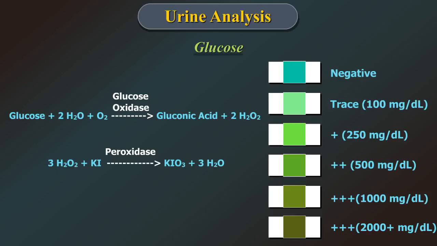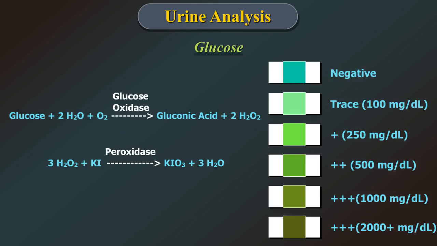Alkaline urine, that is a pH of more than 6, can be seen in urinary tract infection, renal failure, vomiting or anorexia nervosa, alkalosis, or a vegetarian diet, while an acidic urine with a pH of less than 6 can be found in diarrhea, malabsorption syndromes, diabetic ketoacidosis, dehydration, fever, or starvation, or a high protein diet.